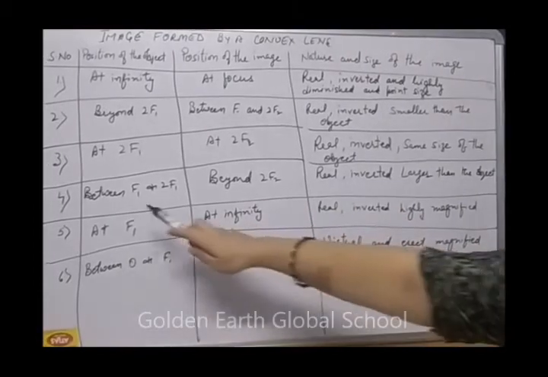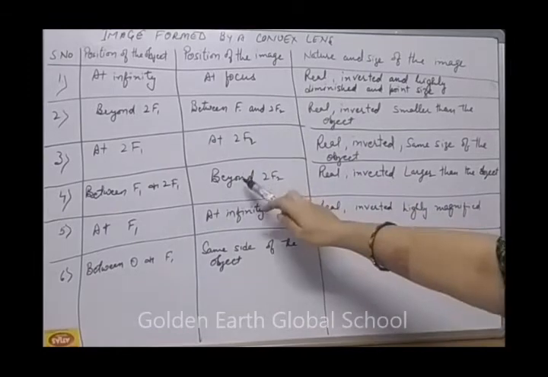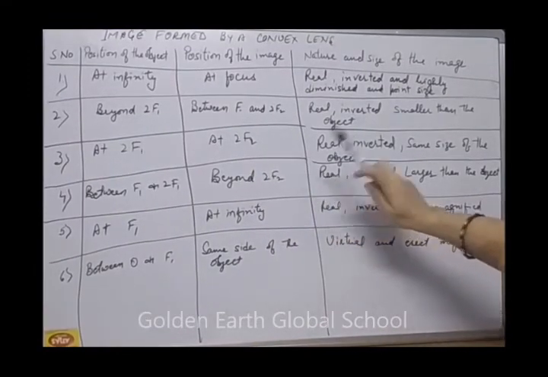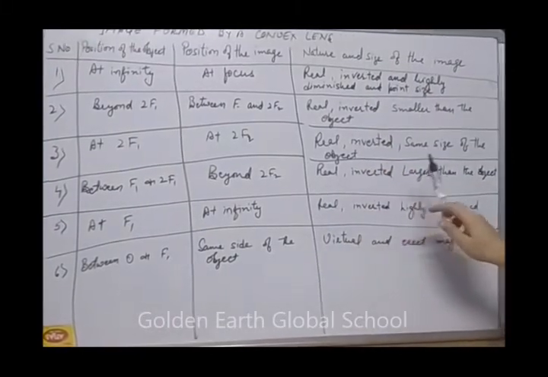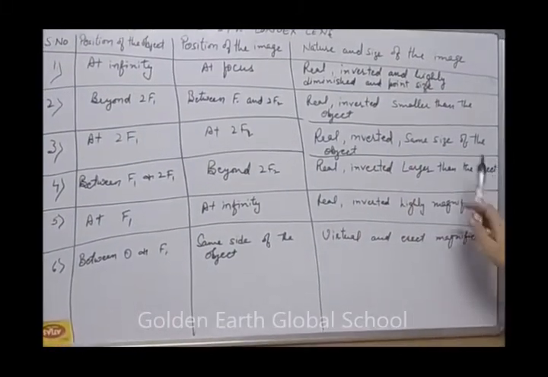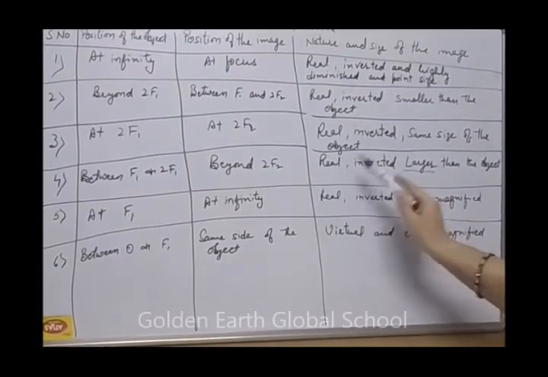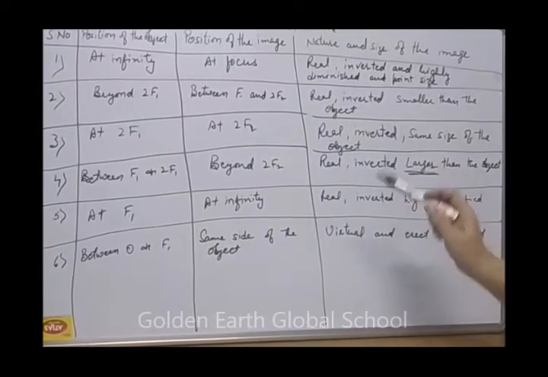Next is when the object is between F1 and 2F1. The position of the image is beyond 2F2, and the nature and size is real, inverted, larger than the object. Means here the image formed is larger. See, real, inverted, but it is larger than the object.